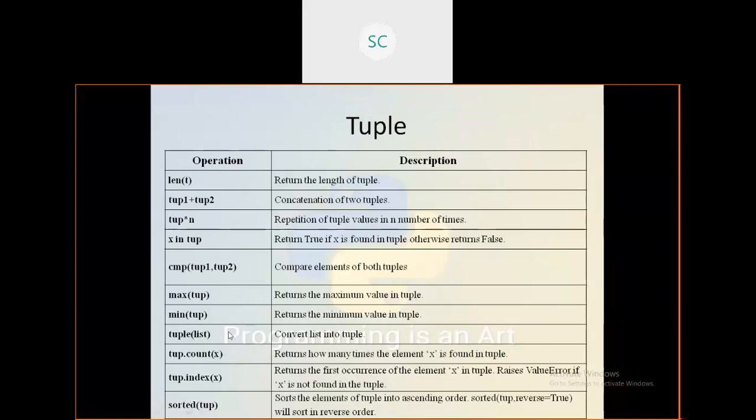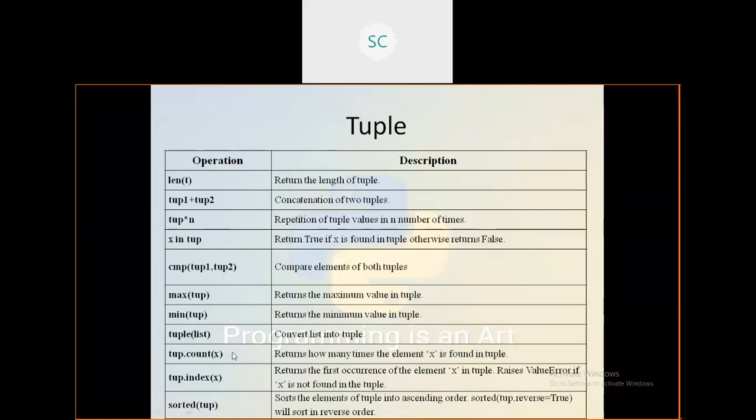See, you have one list, but you require the same elements in the form of a tuple. Simply use the tuple type operator. Tuple of list will directly give you that list as a tuple. Then you can count. If I use tuple dot count of one element, it gives how many times that element is present within the tuple, because a tuple allows duplicate values. Suppose one element 20 is already there, you can have 20 one more time within the tuple also. Duplicate values are allowed.